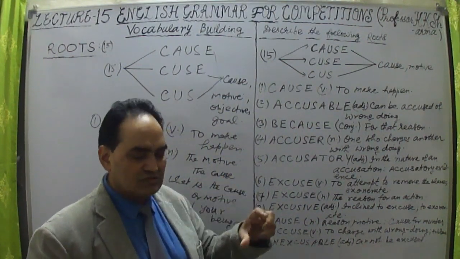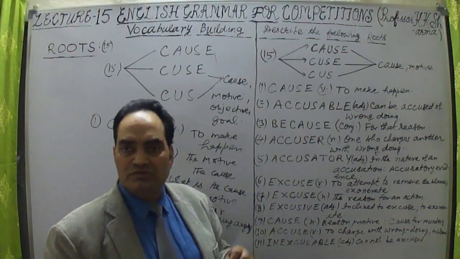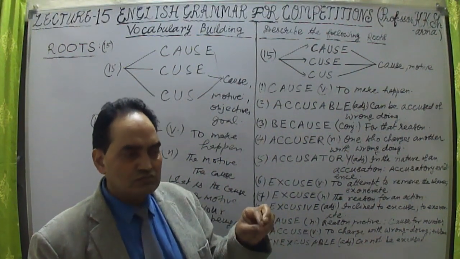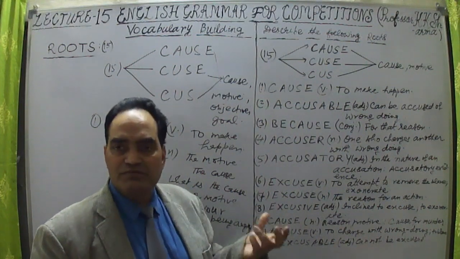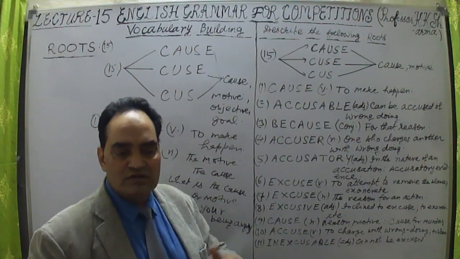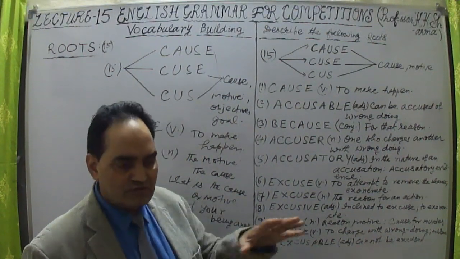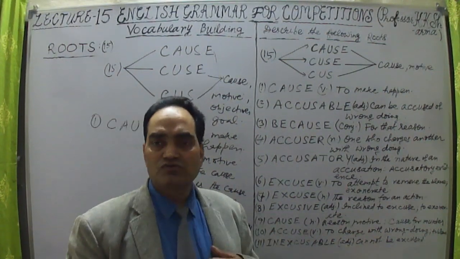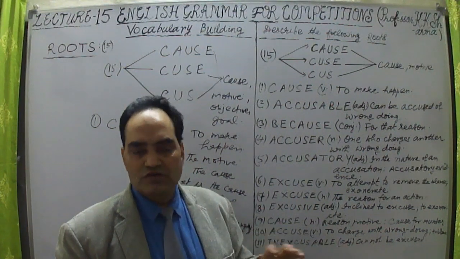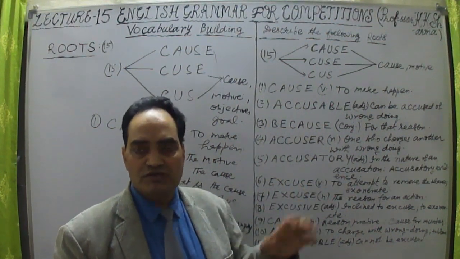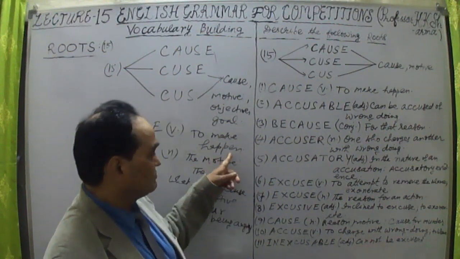I want to cause this to happen in my life. I want to cause myself to express my views, in the office or anywhere, wherever my seniors are there, and I want to cause myself to be not a victim, but just equivalent to them. So that is how cause, to cause something to happen.